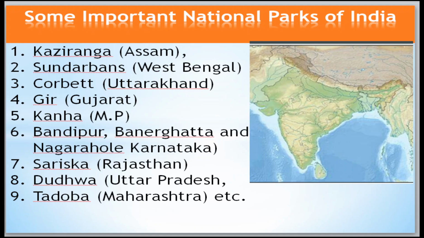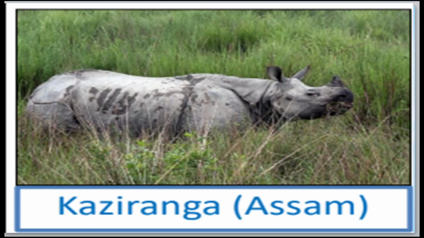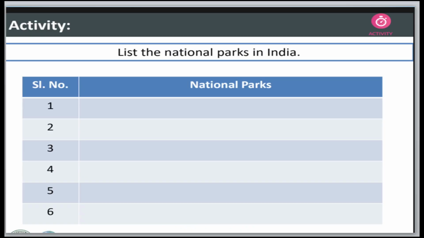Kaziranga in Assam, it is important. Sundarbans of West Bengal, Corbett of Uttarakhand, Gir of Gujarat, Kanha of Madhya Pradesh, Bandipur, Bannerghatta and Nagarhole of Karnataka, Sariska of Rajasthan, Dudhwa of Uttar Pradesh and Tadoba of Maharashtra. These are very important. Okay, here some pictures are there. Kaziranga in Assam. Okay, then Nagarhole's picture. Okay, activity: list the national parks in India.